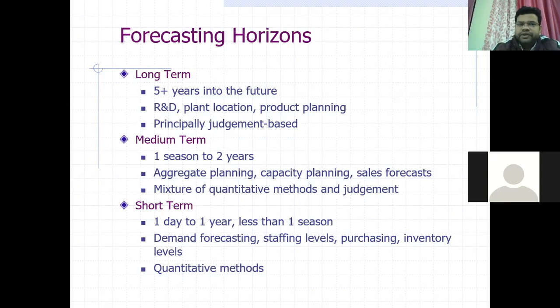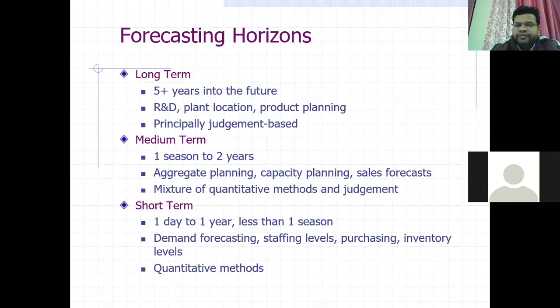So this is long-term forecasting, and medium-term forecasting includes a time period of 1 season to 2 years, like aggregate planning, capacity planning, sales forecast, a mixture of quantitative methods and judgment. It is medium-term forecasting.